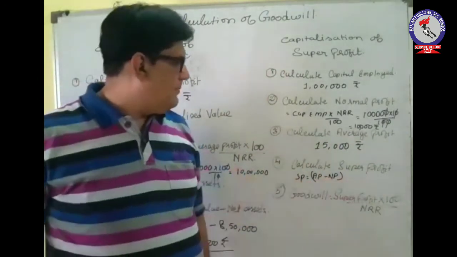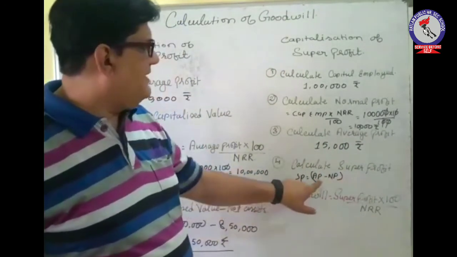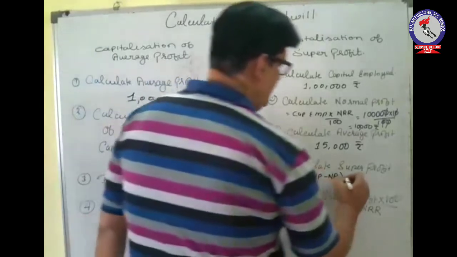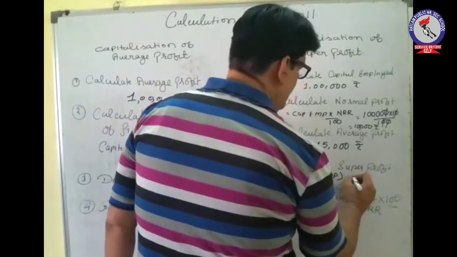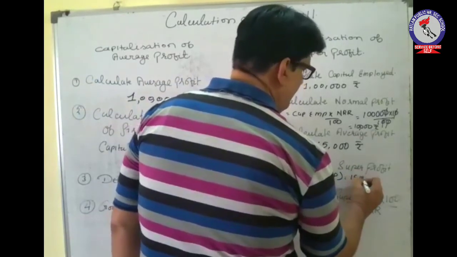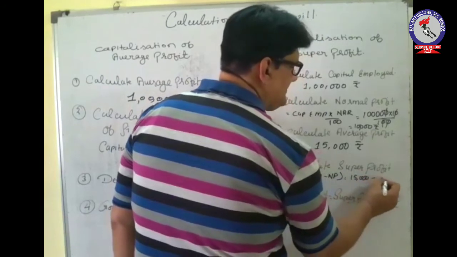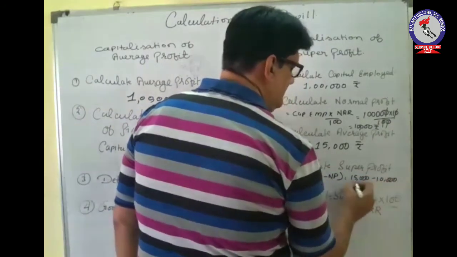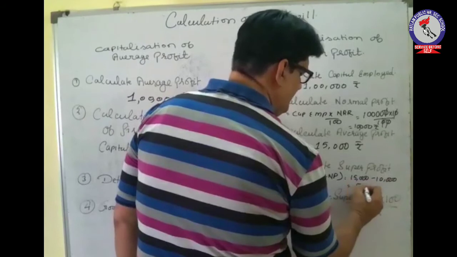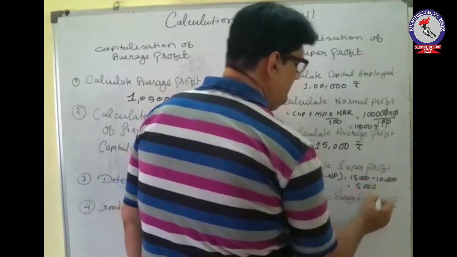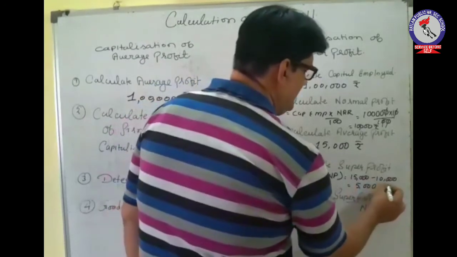Now calculate the super profit. Super profit is average profit minus normal profit. So this will become 15,000 minus 10,000. So 5,000 is your super profit, 5,000 rupees.